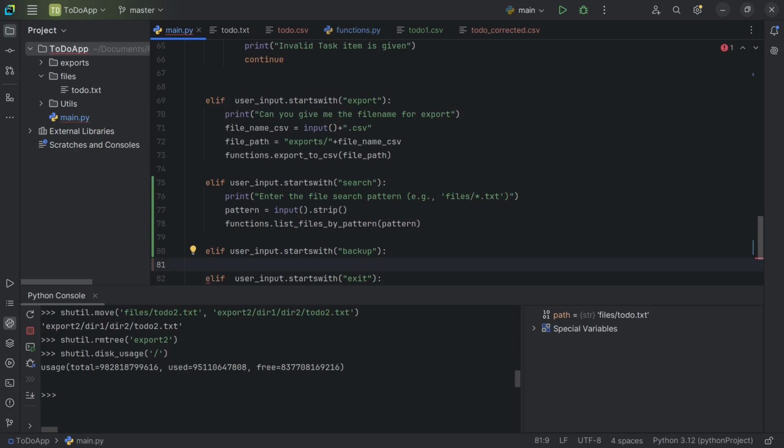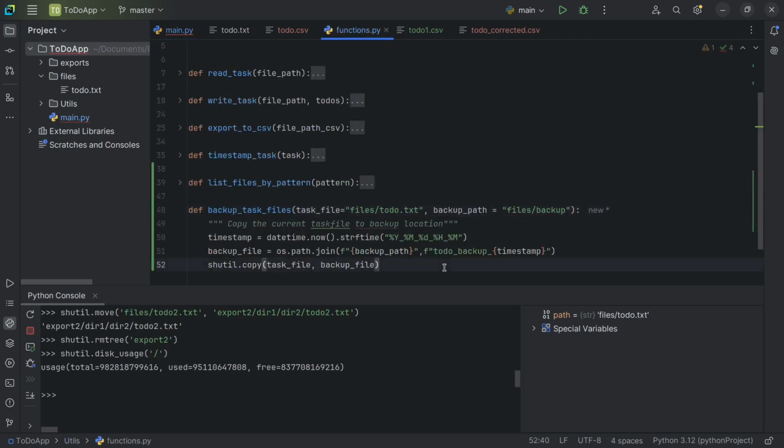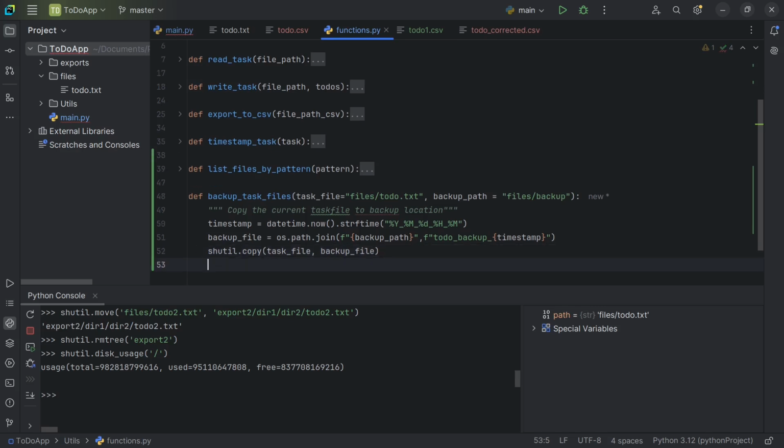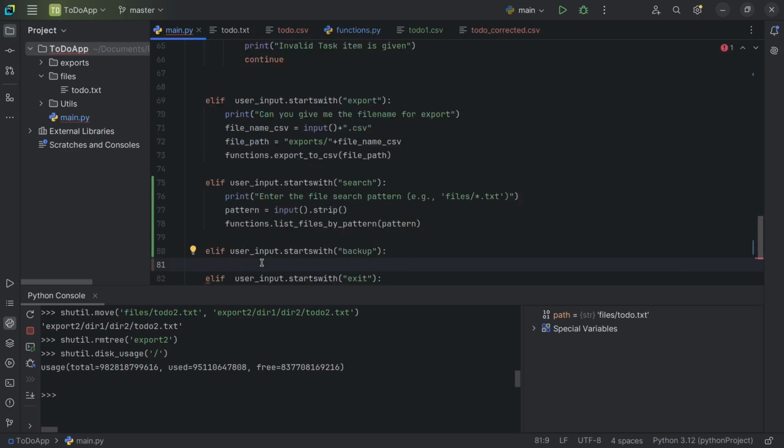This function is not returning anything, so let me print the place where the backup is created so that the user will be informed of the location. I will say, backup created at, and then call that backup file path. Now that this is done, I will call this function, backup_task_files.